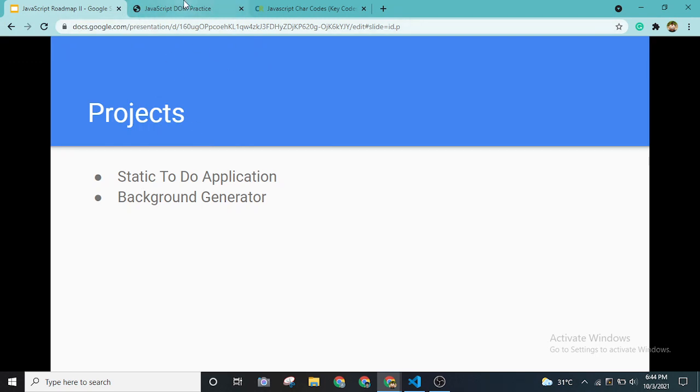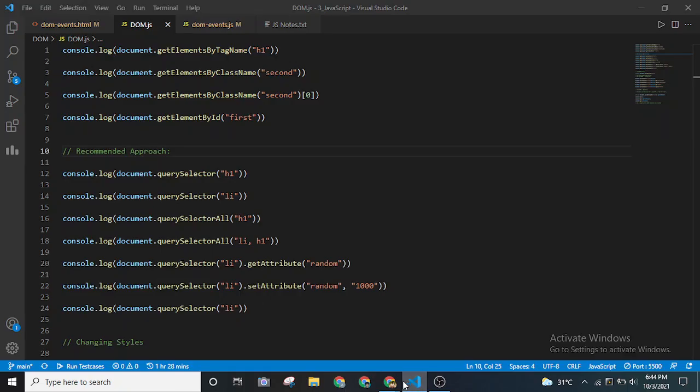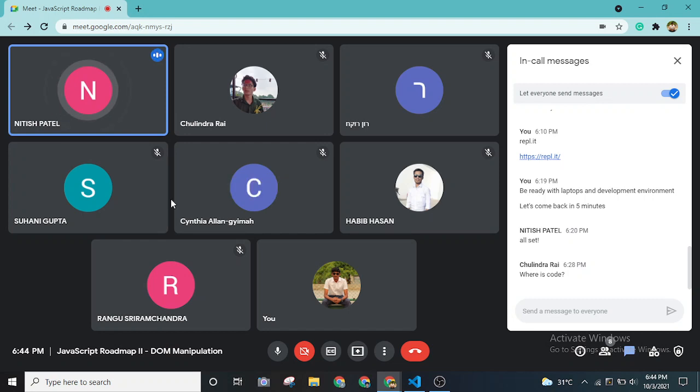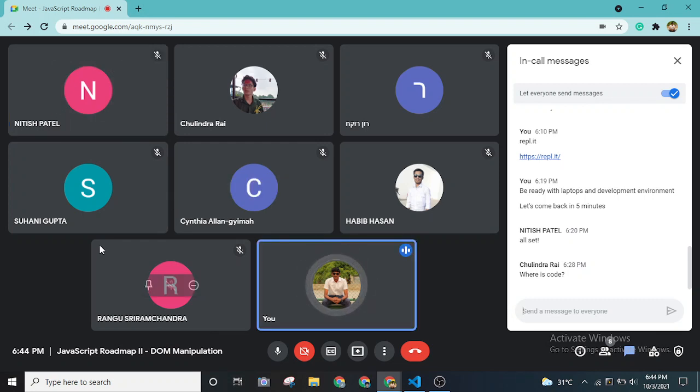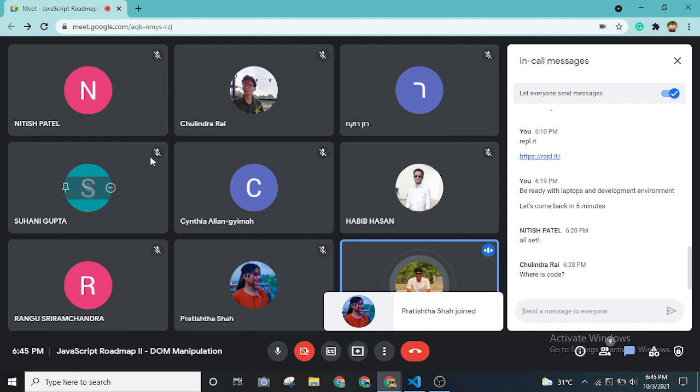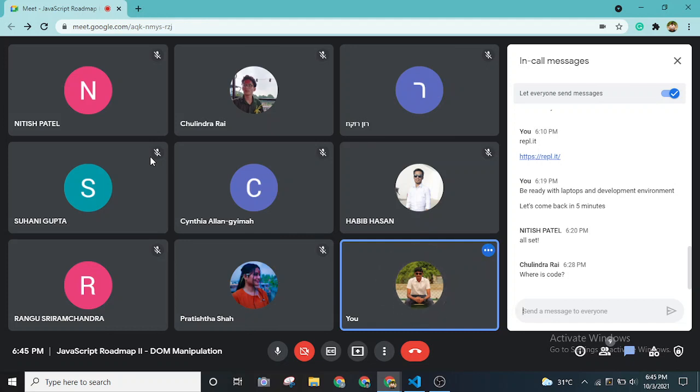Can we change the options that you have inputted in the to-do list, or is it permanent? Okay, you are asking about the project. In our project we'll be adding new elements, but being able to change them will be more complex. We need more JavaScript concepts for that. We can do it in future events, but today we'll be adding new elements, and I'll show you how. Till now we have covered the DOM selectors, so do you have any doubts from DOM selectors?